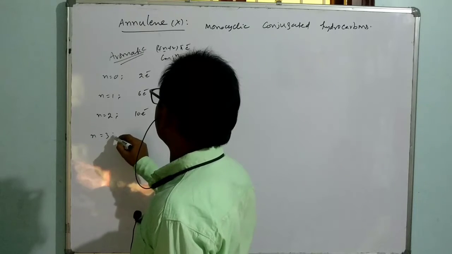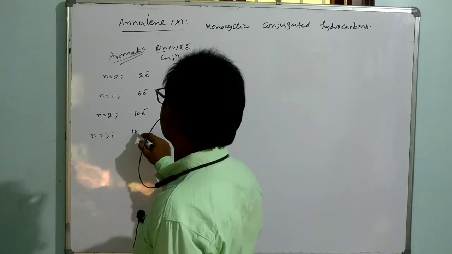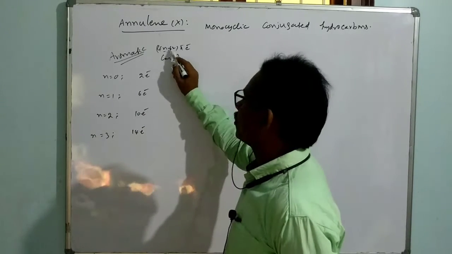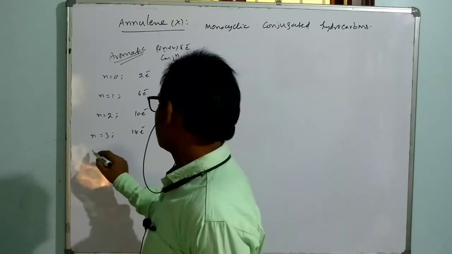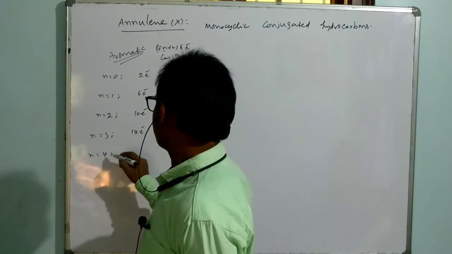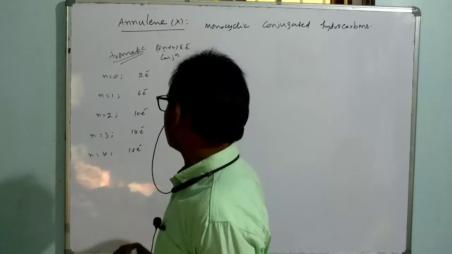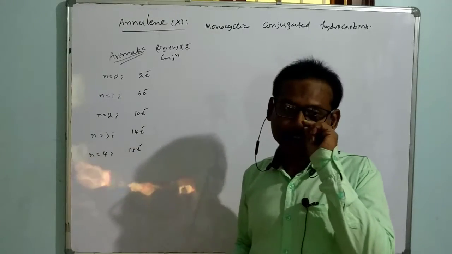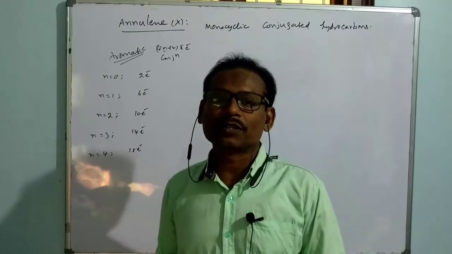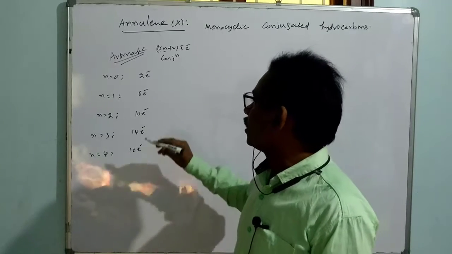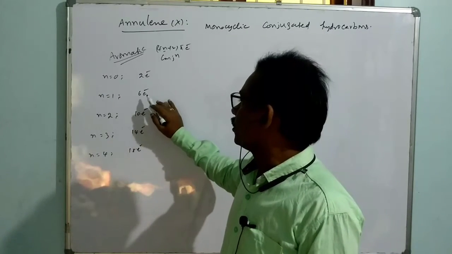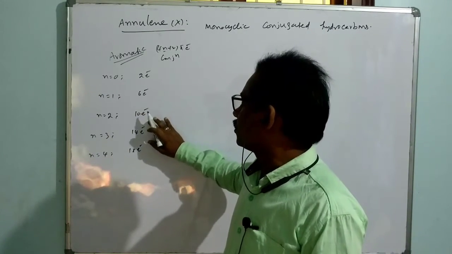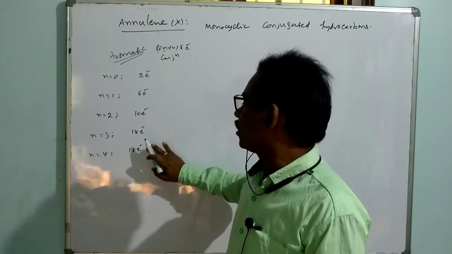Take n equal to 3: 4 threes are 12, plus 2, gives 14. If we take n equal to 4, we get 18 electrons, like that. So now let us see what the nature of these different annulenes is. I can say these are called annulene 6, annulene 10, annulene 14, annulene 18.